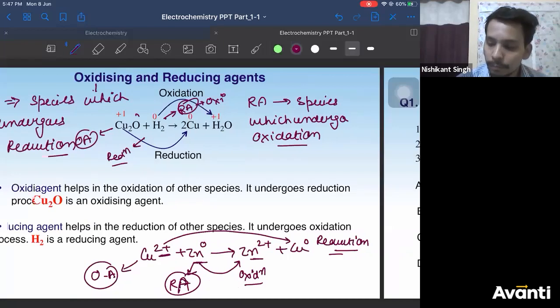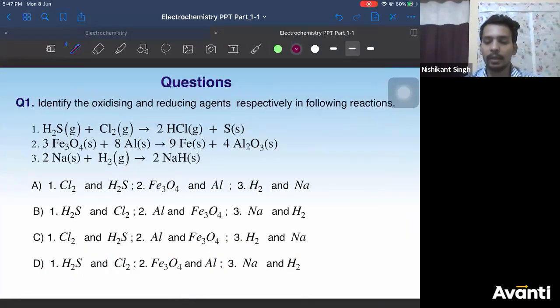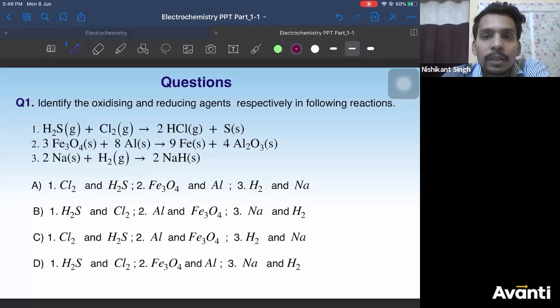Now, let us do a question on this so that we are done with the summary of the redox. Identify the oxidizing and reducing agents in the following example. Which of the following is an oxidizing agent? Which of the following is a reducing agent?